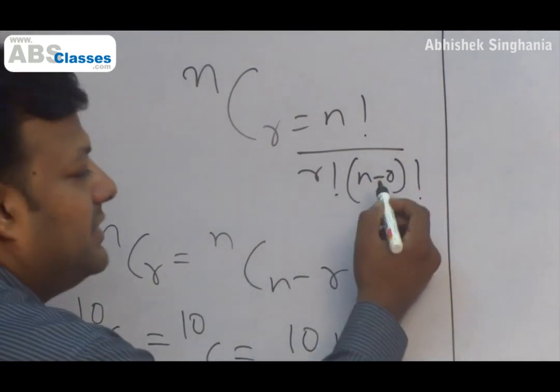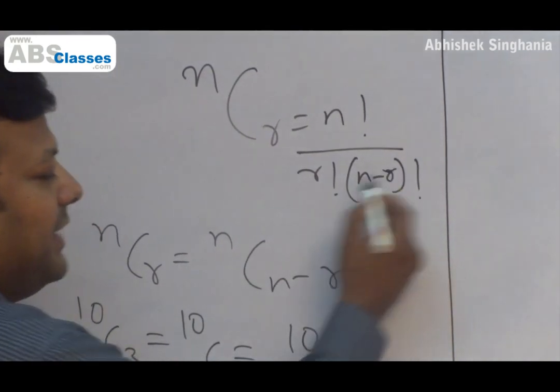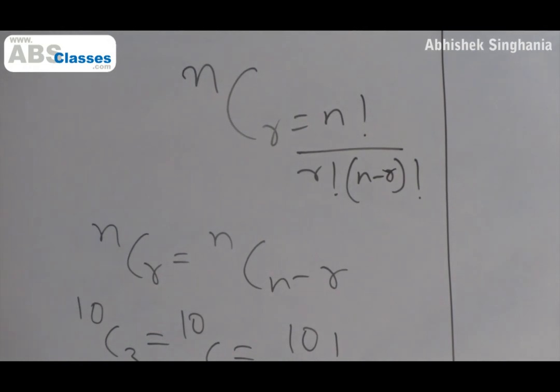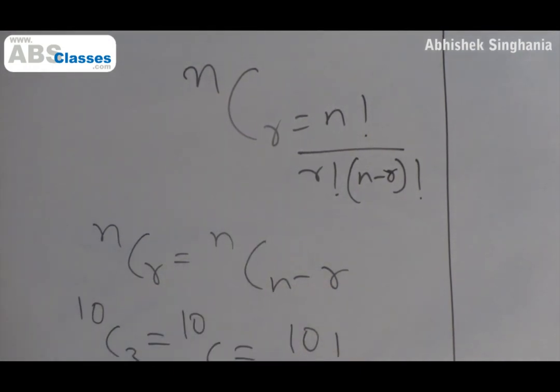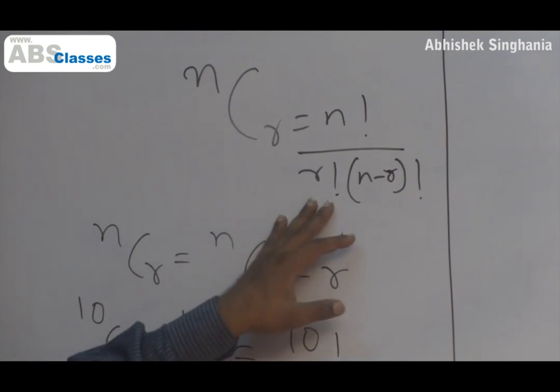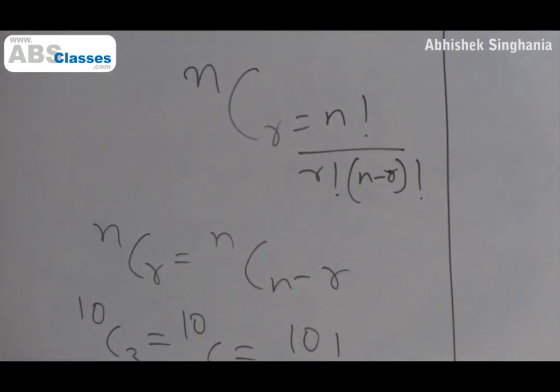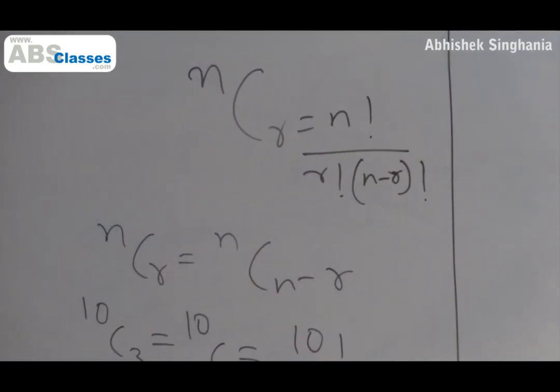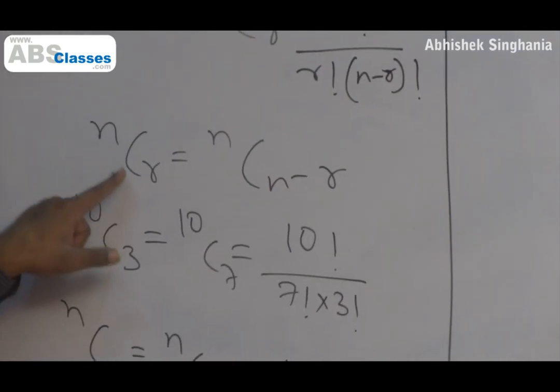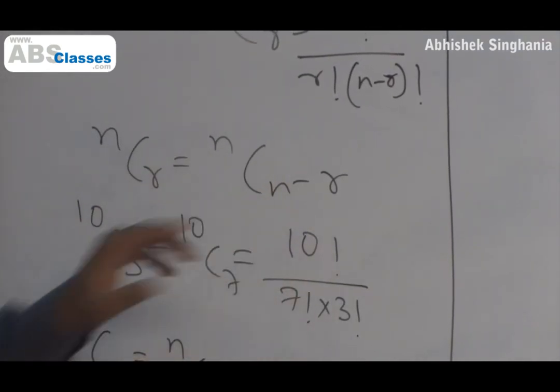Now here you see it's a little more elaborate than nPr. The additional term in the denominator is r factorial. The elaborate does not increase complexity, it actually reduces complexity. Because more terms in the denominator means much is cancelled out with the numerator, the calculation becomes easy. Also, from here we can straight away understand that nCr is the same as nC(n minus r).